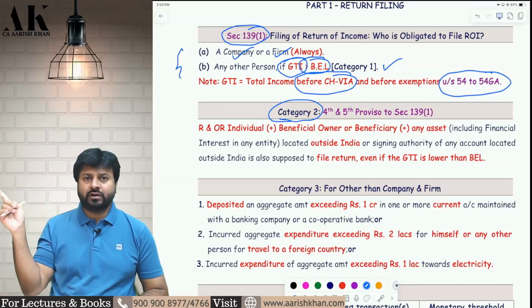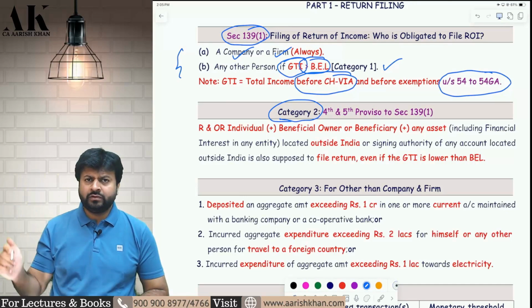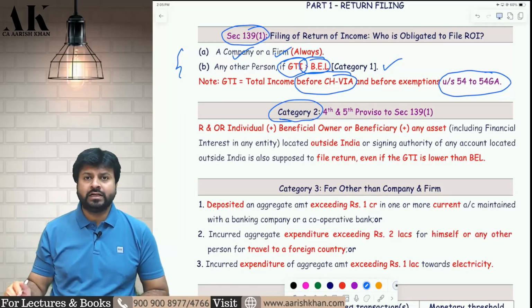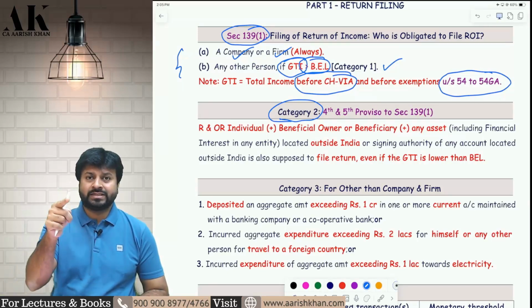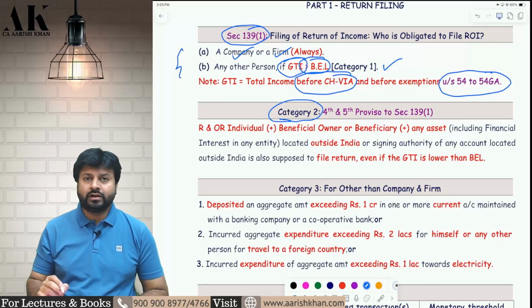So if you have a foreign asset, or if you have an interest in a foreign entity, or if you have a foreign bank account in which you are a signing authority, you are liable to file the income tax return irrespective of your total income. Even if your income is less than the basic exemption limit, you are liable to file the income tax return. Now, who is responsible over here?